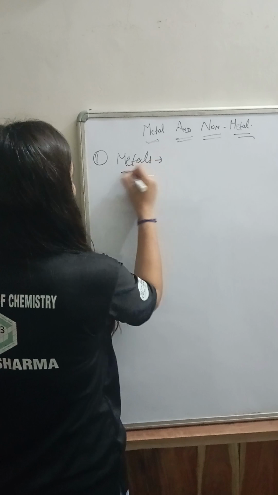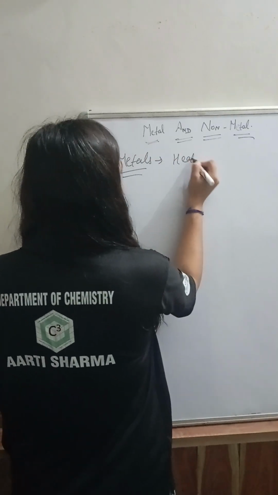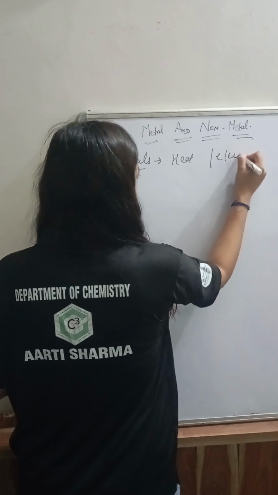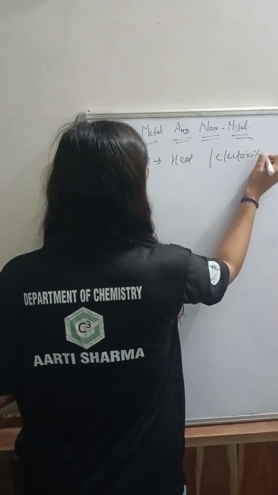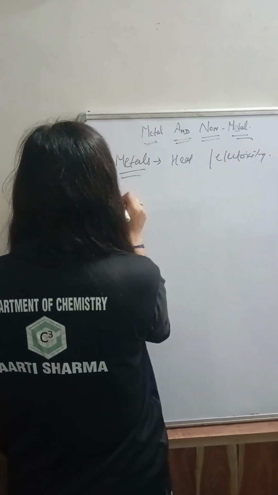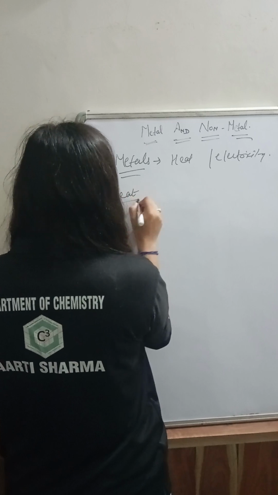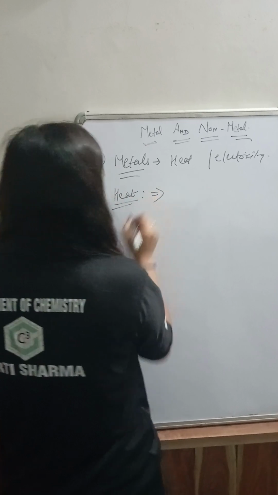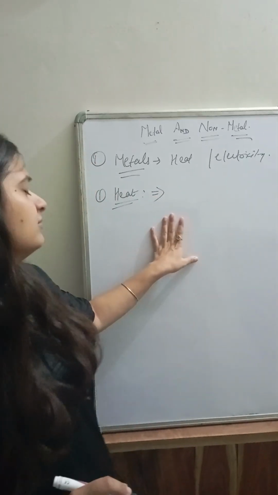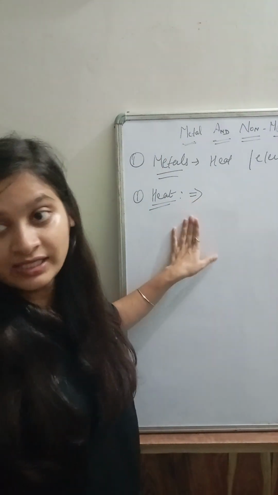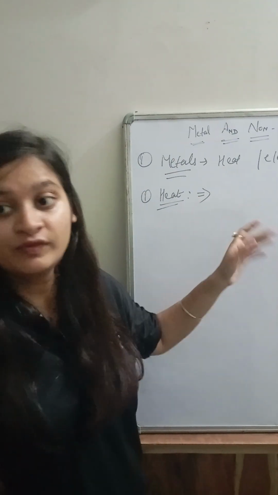Metals are good conductors of heat and electricity. First, we will discuss heat. Let's take an experiment that is done to prove why metals are good conductors of heat and electricity.